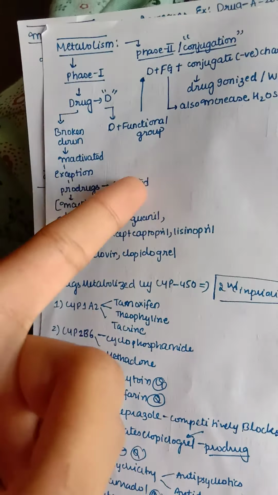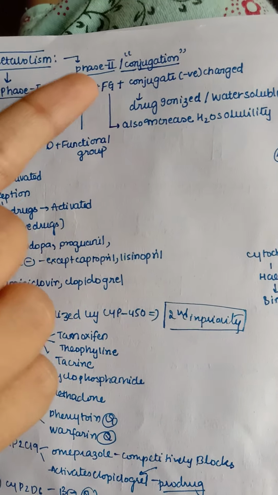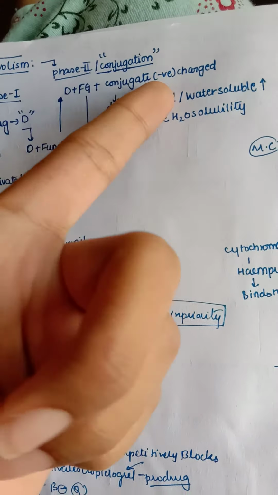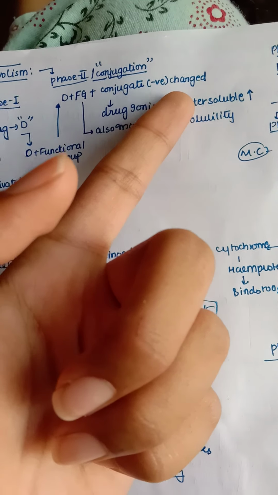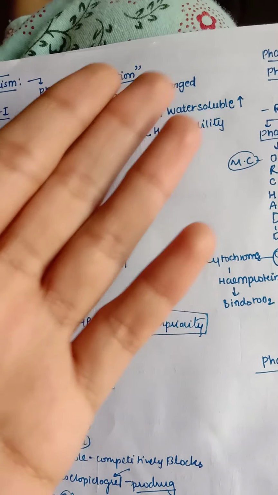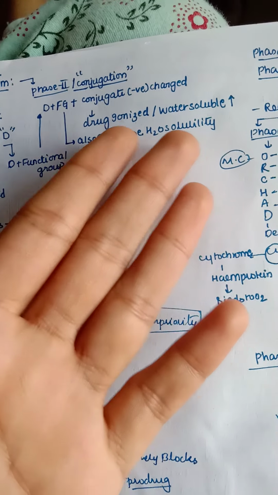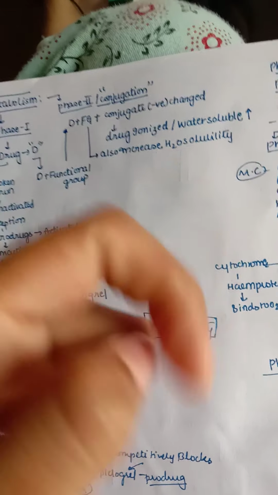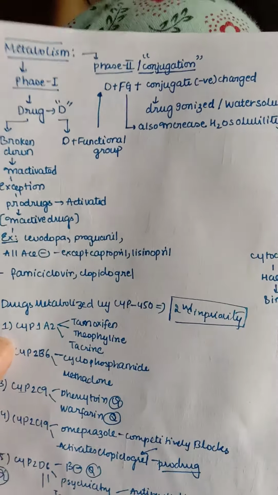Phase 2 is also known as the conjugation phase. What happens in phase 2 is that the drug with the functional group now gets conjugated with a negative charge. So the drug gets ionized because it is now negatively charged, it is having a charge. You know when the drug is ionized, it is water soluble, so that it can easily get excreted from the kidney. So mostly in phase 2 the water solubility of the drug increases. The functional group also increases the water solubility. So we have clearly understood this.